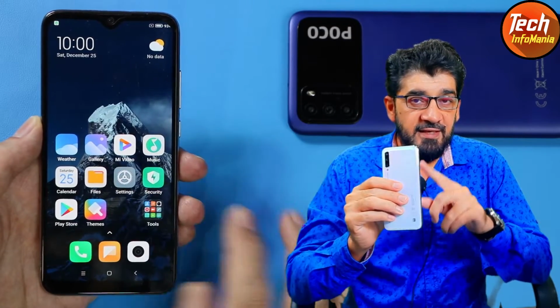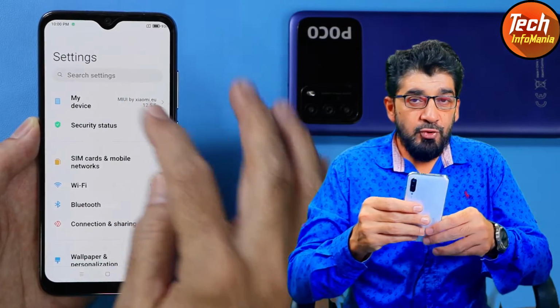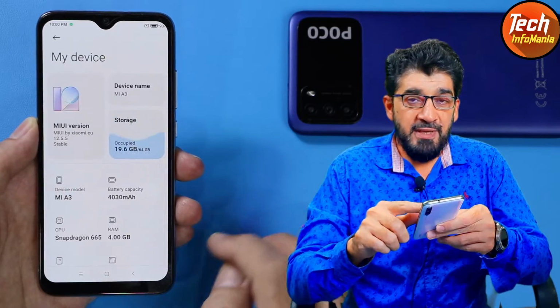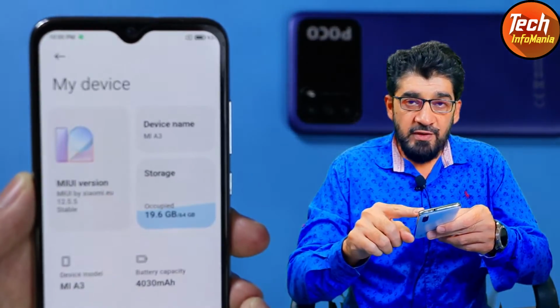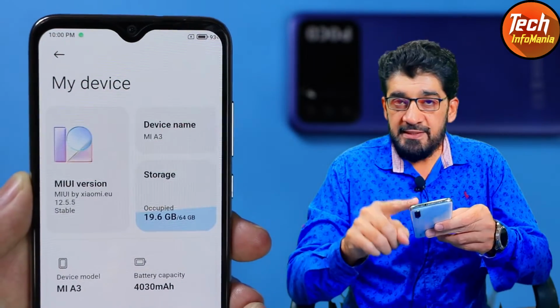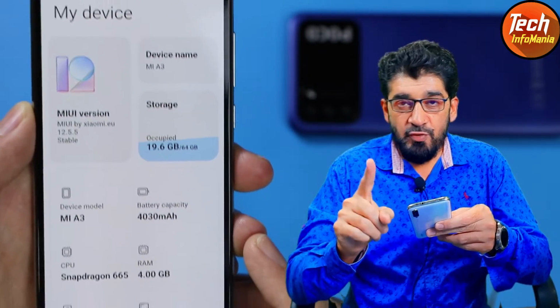So today I have Xiaomi Mi A3 and I have already flashed the converted MIUI ROM on Mi A3 after taking the update of Android 11. So today I will show how to update the converted MIUI ROM from any converted MIUI version to the latest release of converted MIUI version